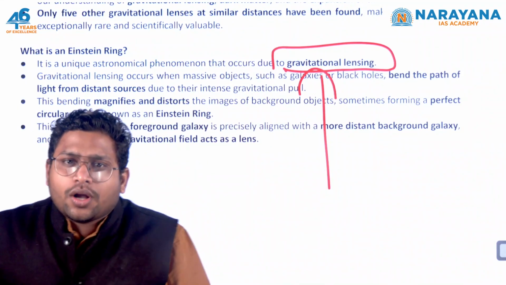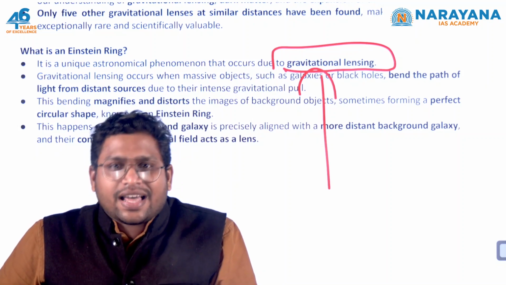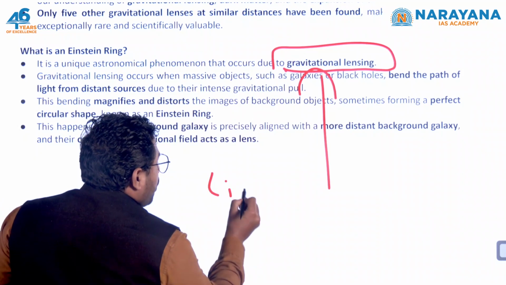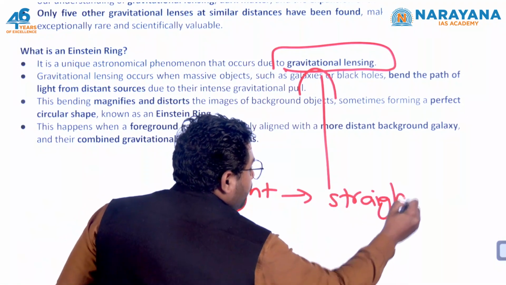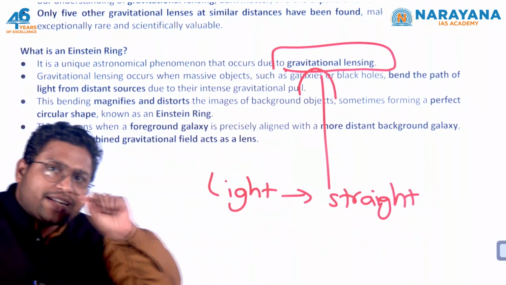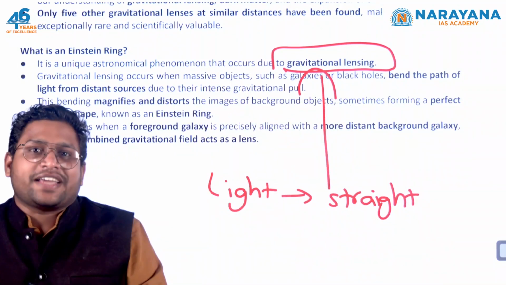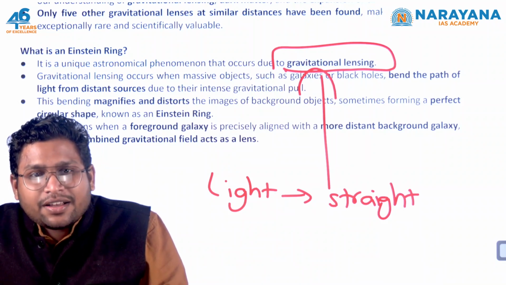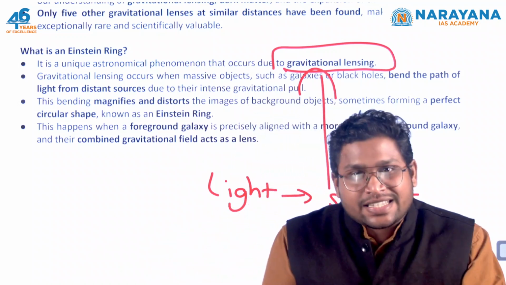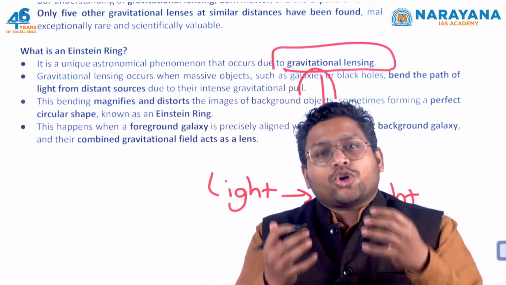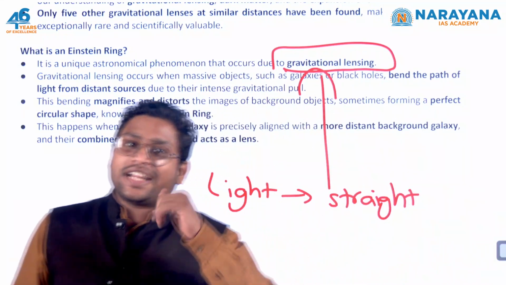What we all know about gravity and light phenomena in the universe is that light always travels in a straight line. We all have studied this part, that light will travel in a straight line. It doesn't bend anywhere. This is the normal understanding that we have. But when we studied the theory of relativity given by Albert Einstein, we got to know that light does not necessarily always travel in a straight line.